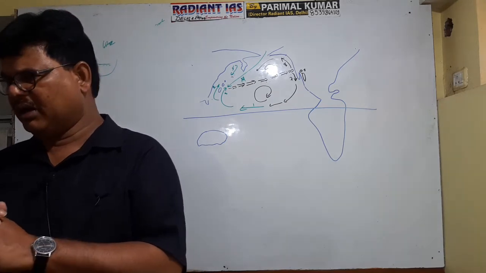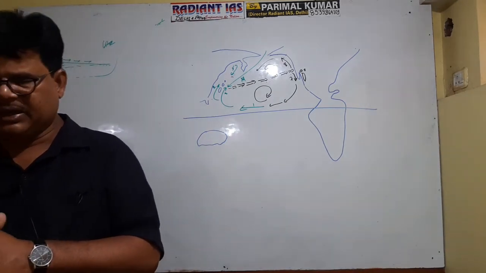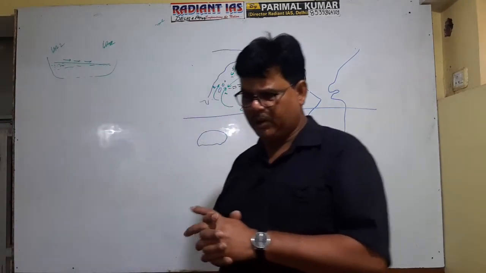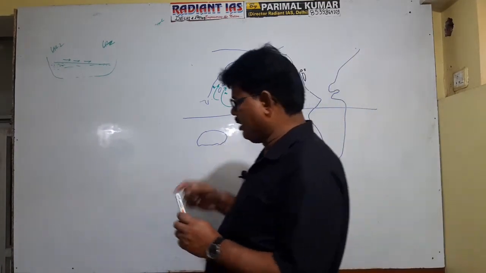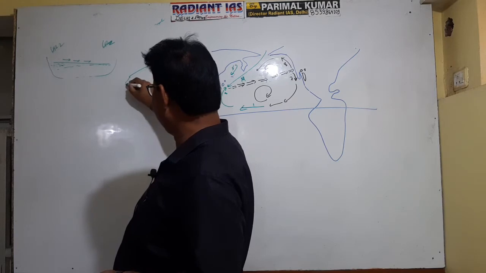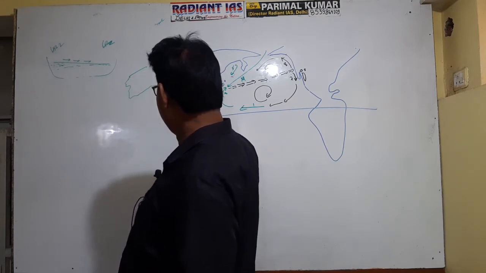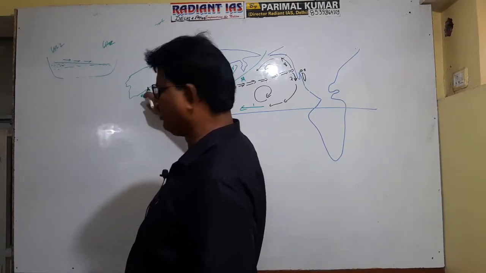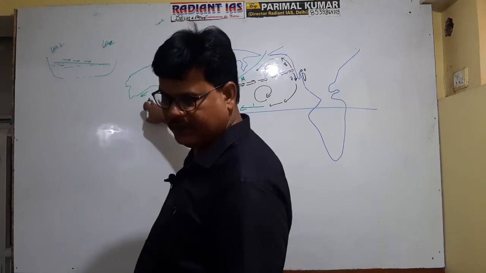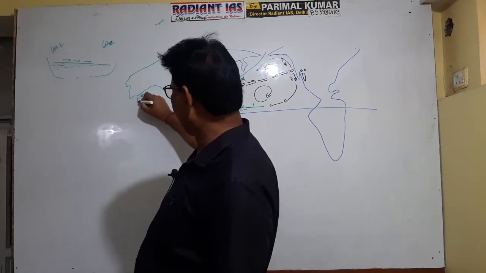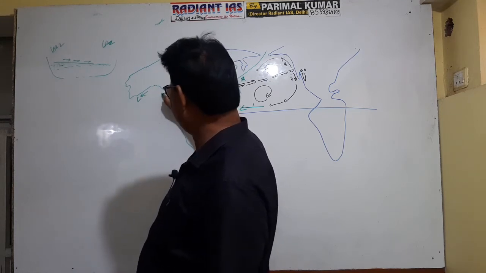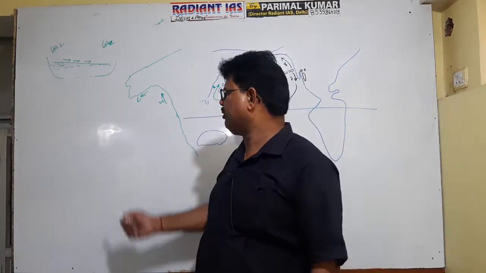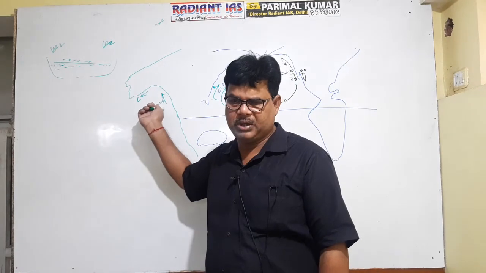It is obvious that California current is the example of a cold current, but this Alaska current is the example of a warm one. But one thing, sometime in some year in prelims, this figure was given. Okay, this was the Alaskan region, and this was the location of the Alaska current. Okay, so if they locate Alaska current here, then you should know that it is the cold current. Okay, but if this is the location, then you should consider it as warm. There should be no confusion. Either this pictographic representation will be in prelims or this pictographic representation.